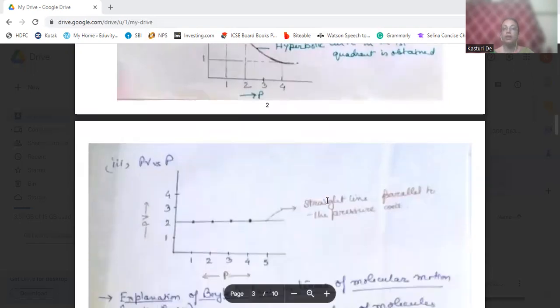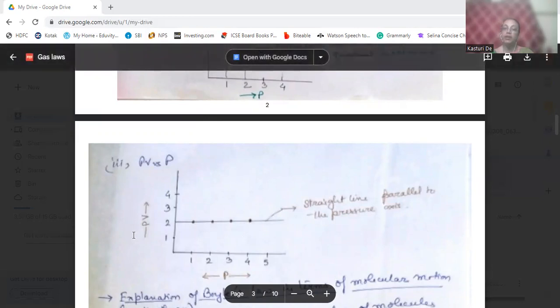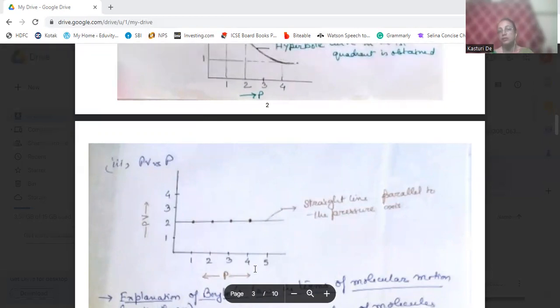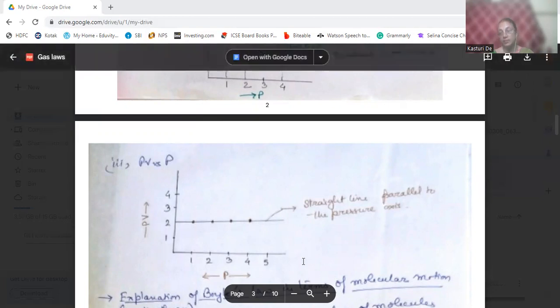Then if it is PV versus P, with PV on the y-axis and P on the x-axis, we can see it is a straight line which is parallel to the x-axis.